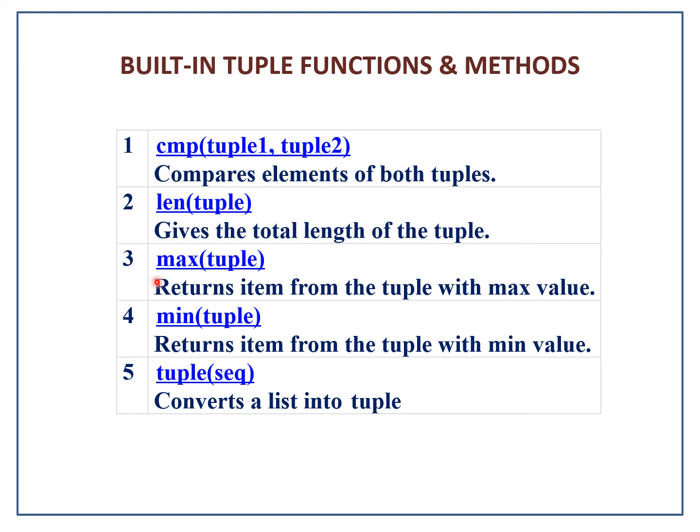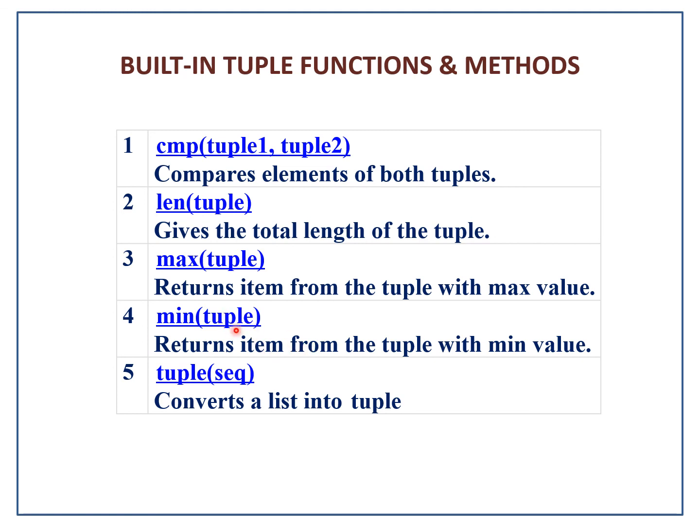The next function is max of tuple. Max represents the maximum value. So in this function, the element with the highest value will be brought as the output. The next one, min of tuple, that is the minimum value.